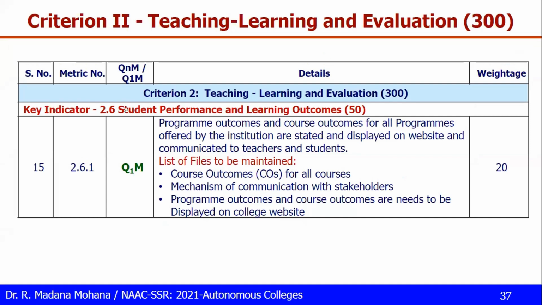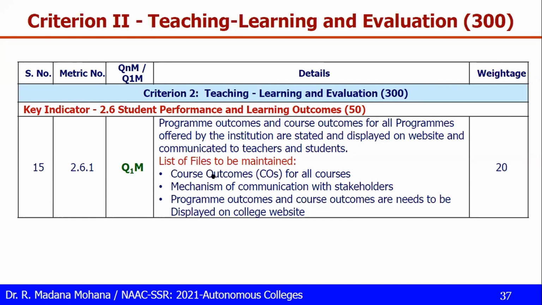Then 2.6, student performance and learning outcomes. In this first metric 2.6.1, this is qualitative: program outcomes, course outcomes of all programs offered by the institution, and the same will be displayed on the college website also, and also communicated to the teachers and students.